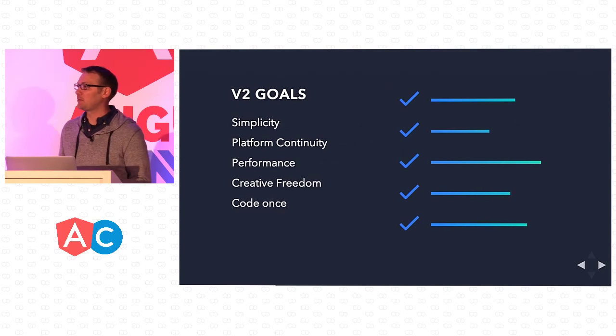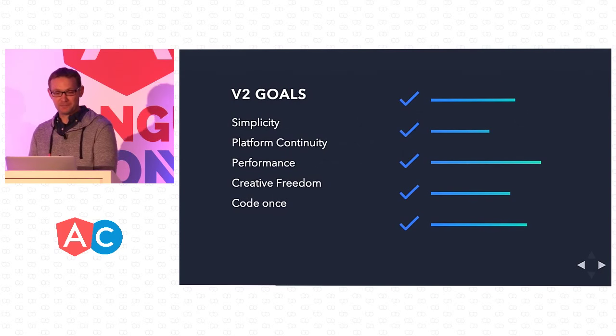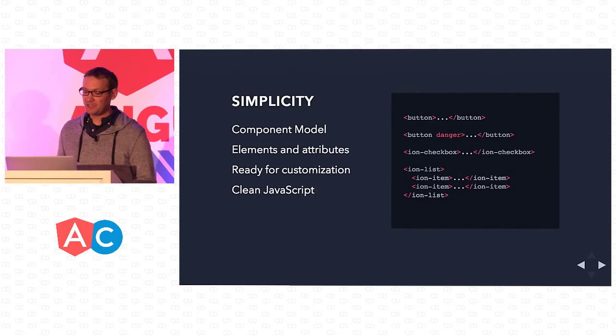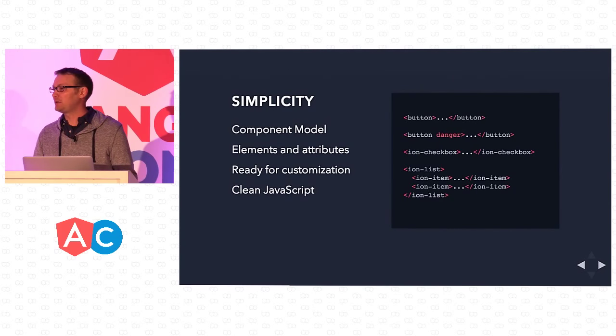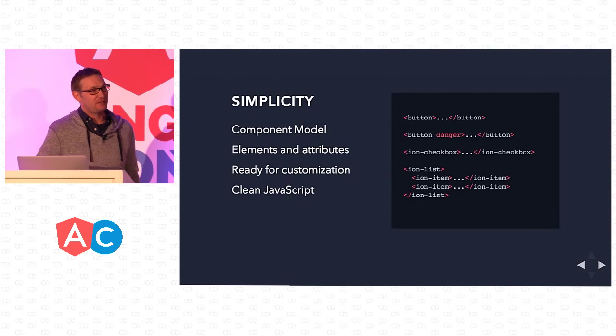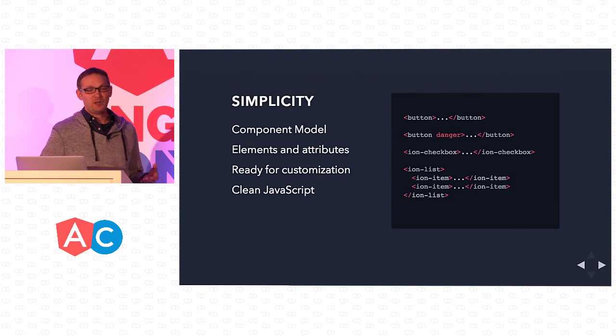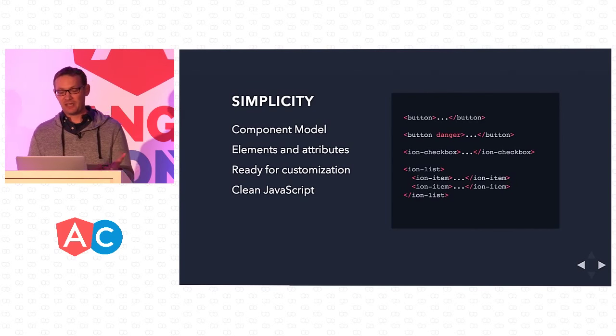So here are a few of the goals that we'll quickly go over today. First off, simplicity. With Ionic 1, I've been pretty proud of how simple we've been able to make it, but we wanted to go even further and make sure that Ionic 2 has even simpler syntax. In these examples, if you want a button, you just write button. If you want to style it with a danger color, then you just add danger.